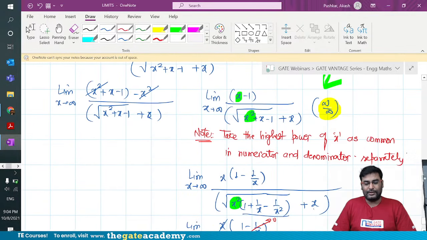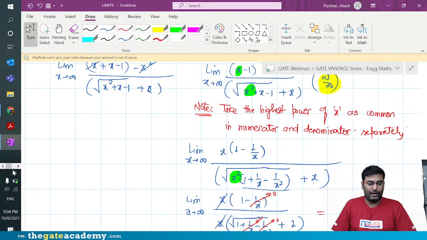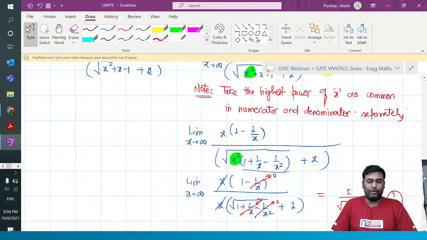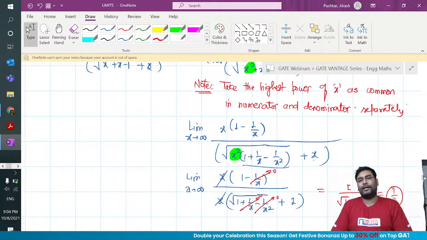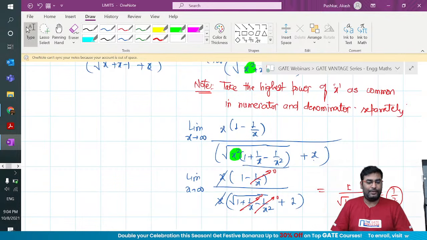So guys, this marks the end of limits, which I had planned. Now I'll go to the next topic. Before I go to the next important topic in engineering maths, which is maxima and minima, let me ask you guys, if you have any question or any doubt, please ping it.